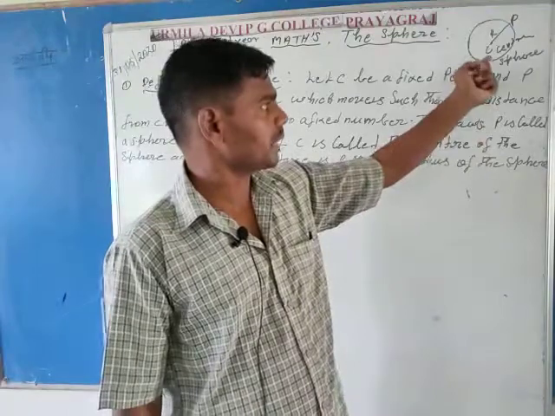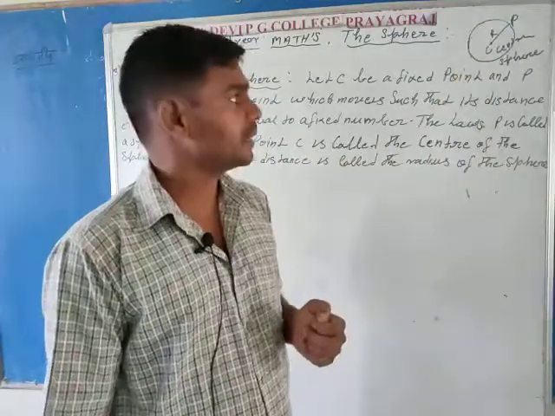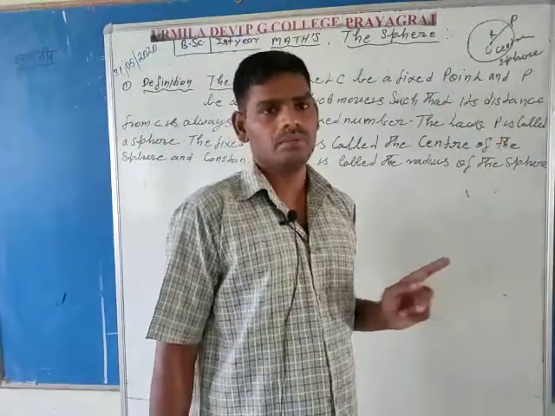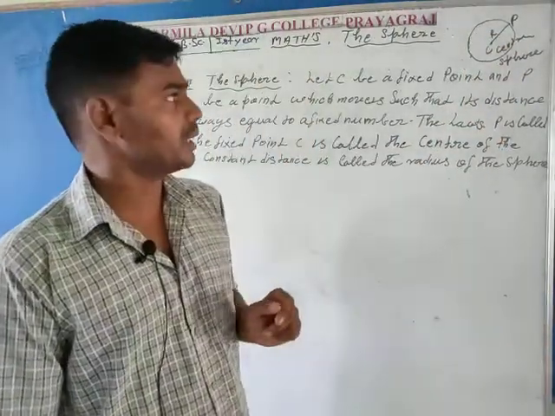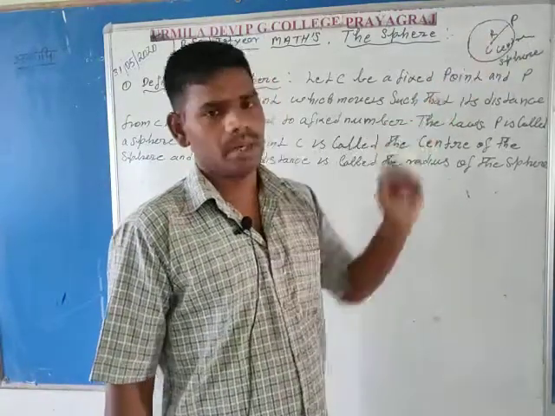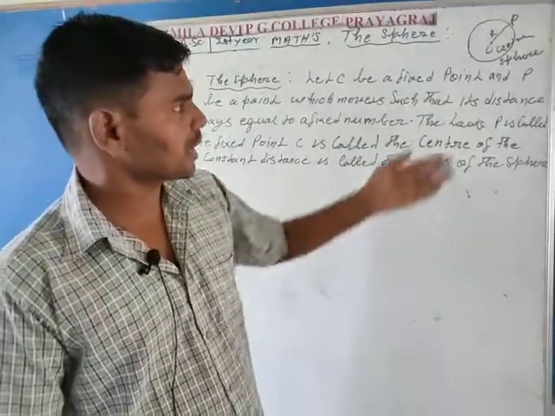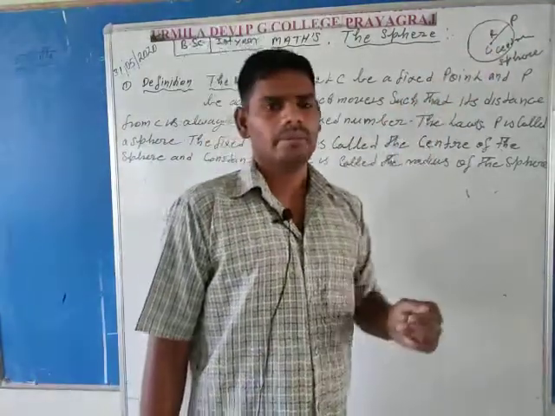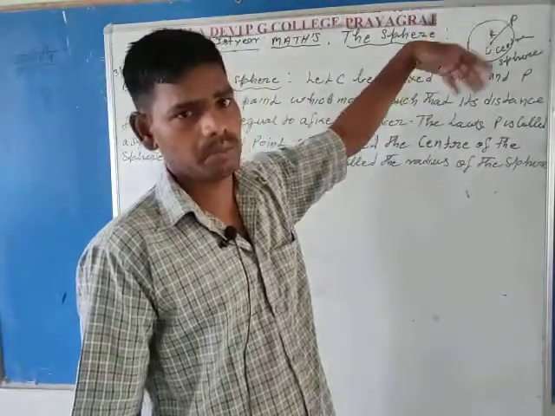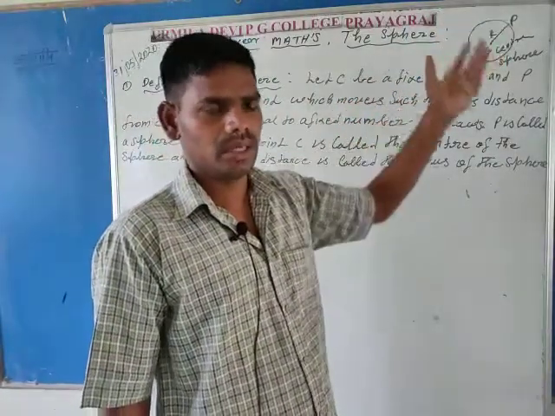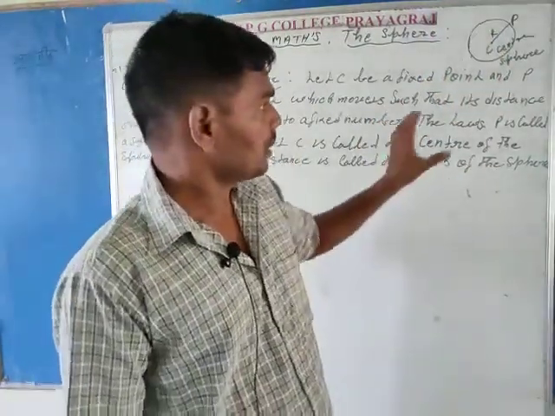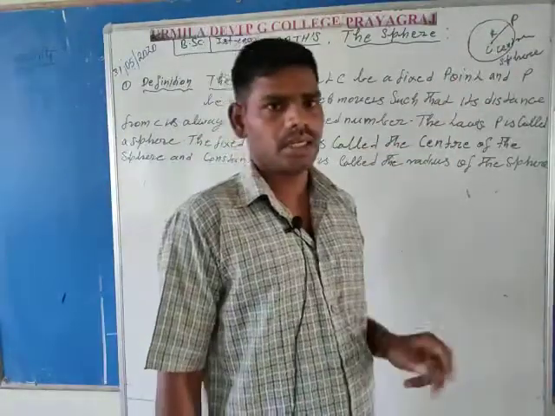So here in the figure, capital C is a fixed point and capital P is a moving point around the fixed point capital C, such that the distance from point C to capital P is always equal to R. Then the structure, meaning the locus of the moving point capital P, is called a sphere, because it is in three-dimensional space.